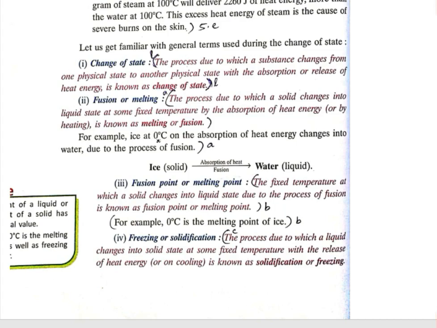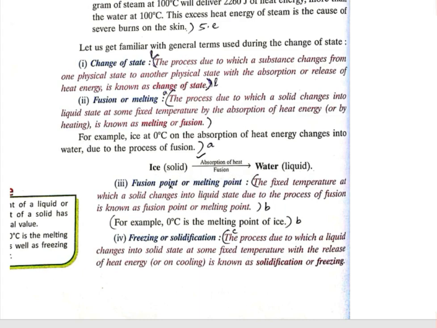For example, ice at 0 degrees Celsius, on absorption of heat, changes to water at 0 degrees Celsius. That means the solid ice is converting to liquid water. Okay, how? Absorption of heat, and that process is known as fusion.